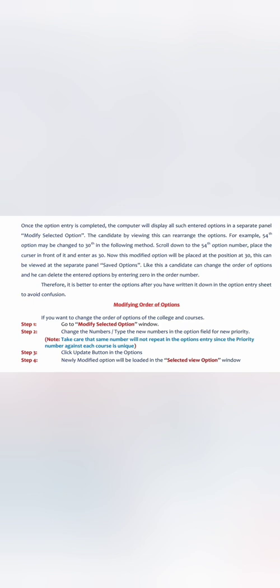So I will explain now how to modify the option entries. In simple terms, you see here, step 1, go to the modify selected option window. There you will see that you can change the number and type, and I will show with an example how you can change the number and type. And then step 3, click the update button. Once you change, you have to click the update button, and then you select view option, and you will see the new set of option entries after modification, and only then you have to submit those as the final entry for round 1, right?